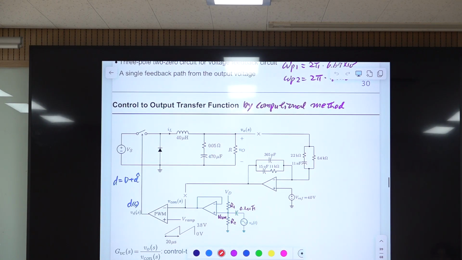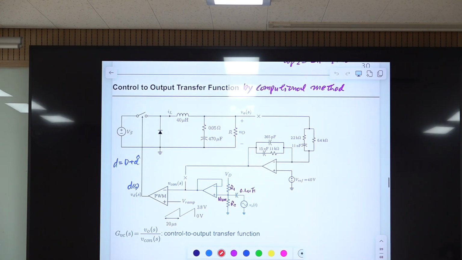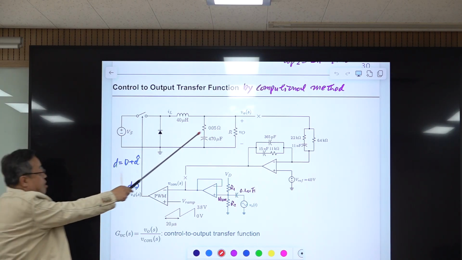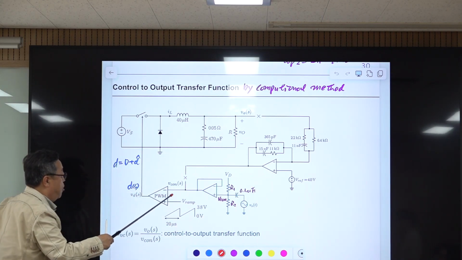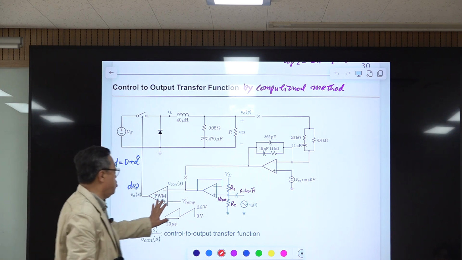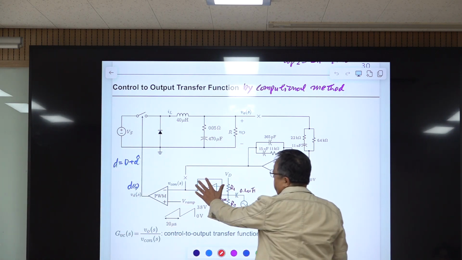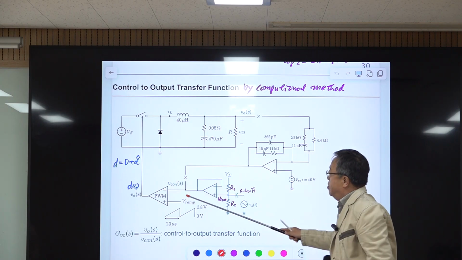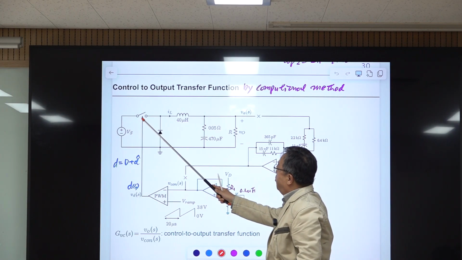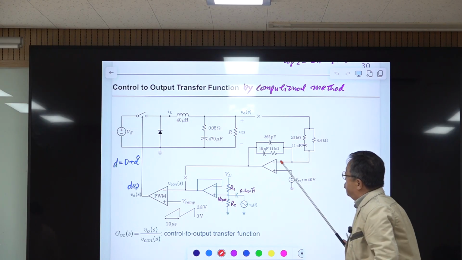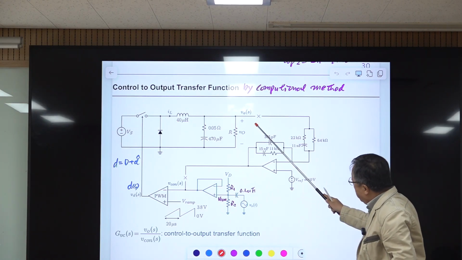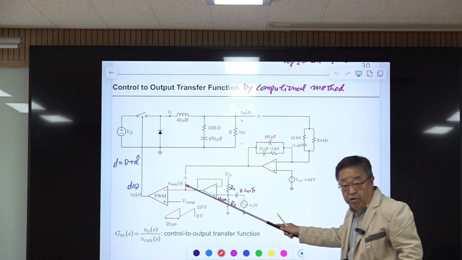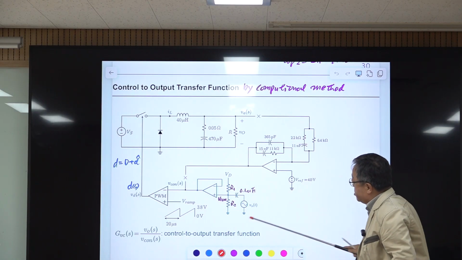And we need to define an additional transfer function here. This is the closed loop controlled buck converter with voltage mode control. Forget about this part. Without this, this is the complete PWM converter, buck converter with this voltage mode control, and we break here and insert this here.